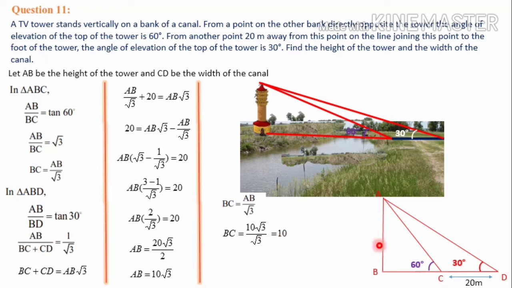So we have got both: AB, the height of the tower, and BC, the width of the canal, as 10 meters. So let's go for the conclusion. Therefore, the height of the tower is 10 root 3 meter and the width of the canal is 10 meter. Next, we shall discuss question number 12.